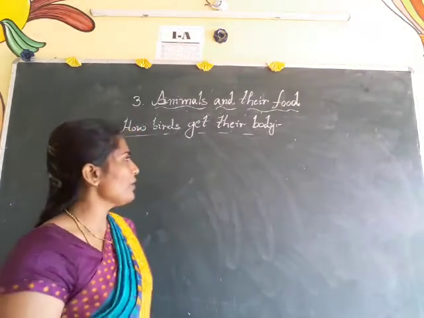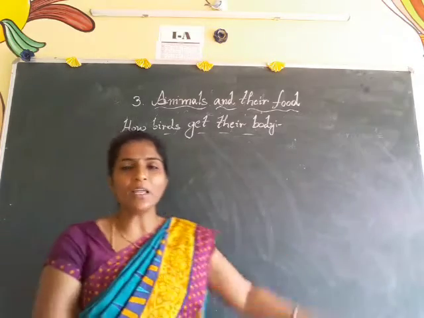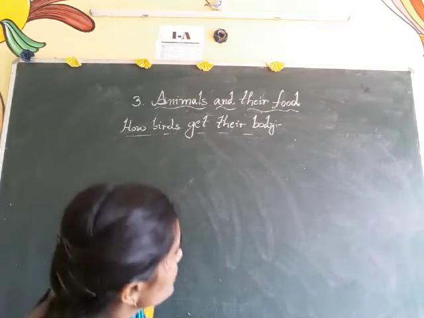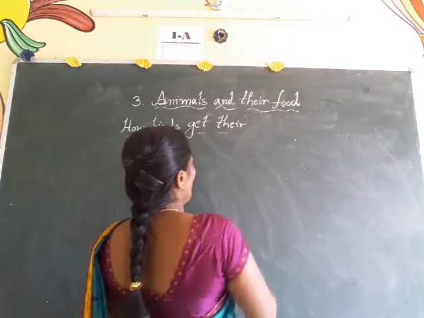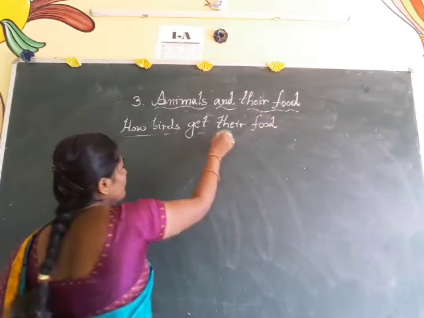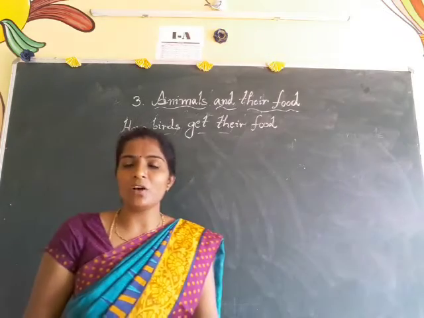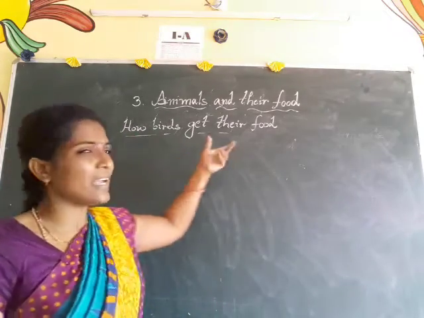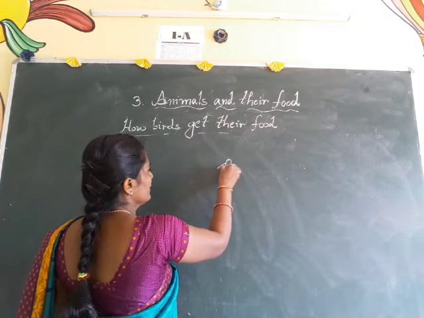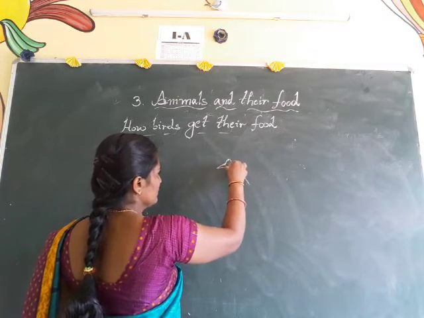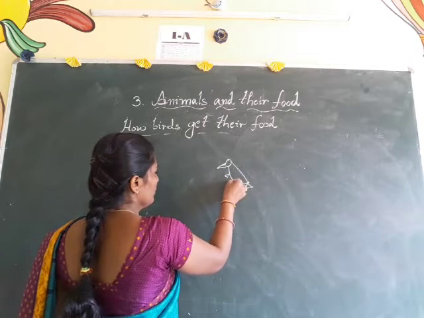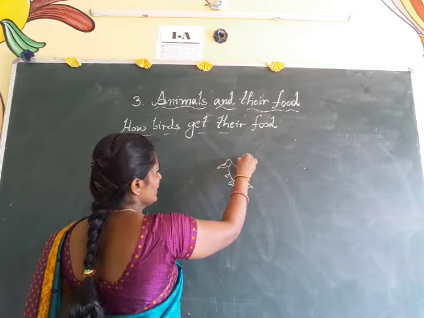Now, we have to discuss how birds get their food. See, previously we already discussed how animals get their food, mostly plants and animals. But how do birds get their food? Do you know bird? See, for example, I will draw a small bird here. This is a bird, children.